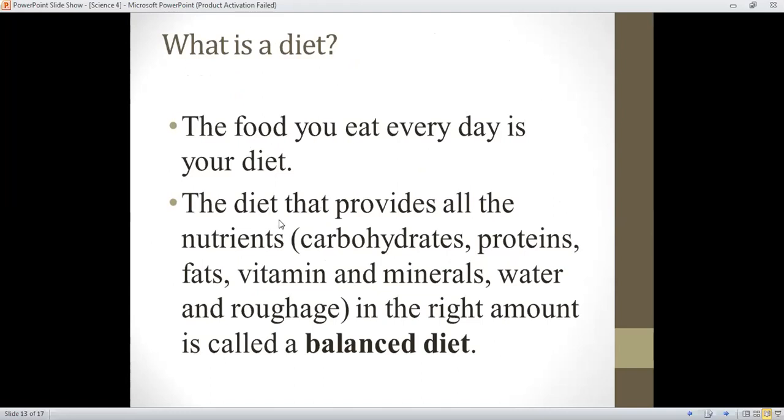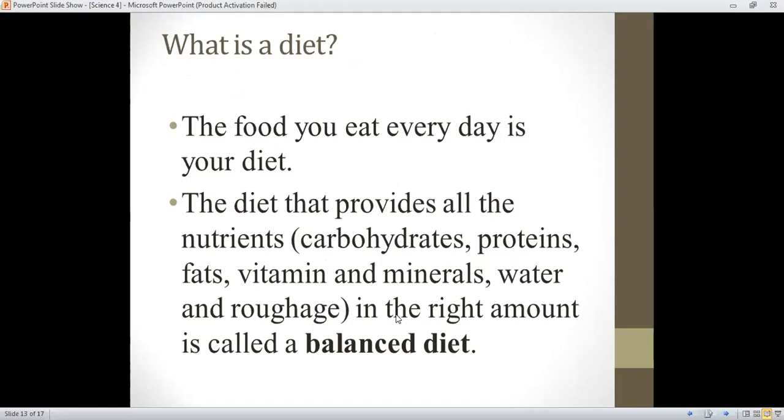The nutrients we discussed are carbohydrates, protein, fats, vitamins and minerals, water and roughage. Together they are called nutrients. When we eat them in the right amount, it is called a balanced diet. So everyone should eat a balanced diet. Here is a food pyramid for you all.